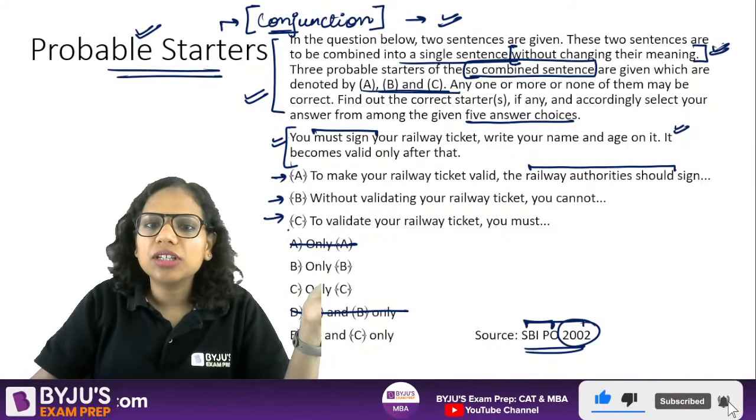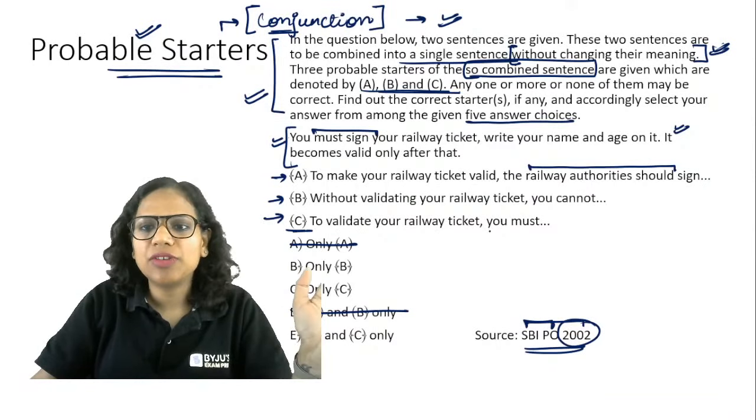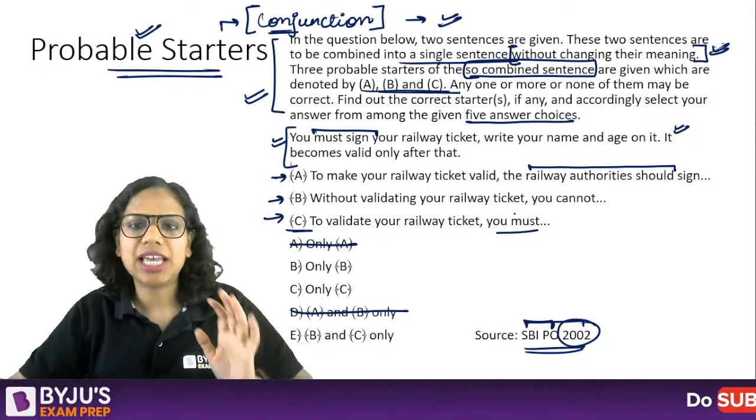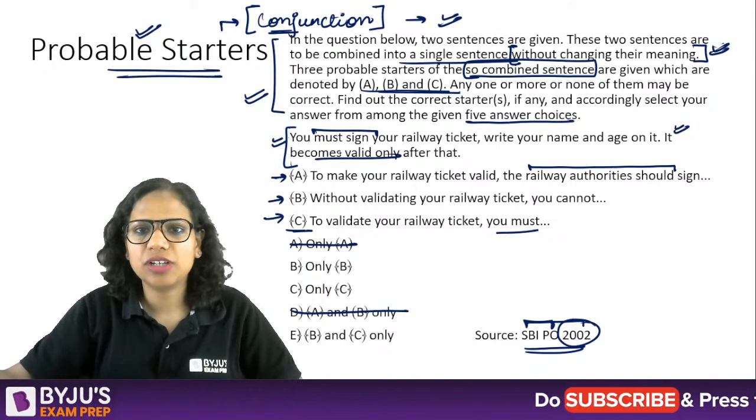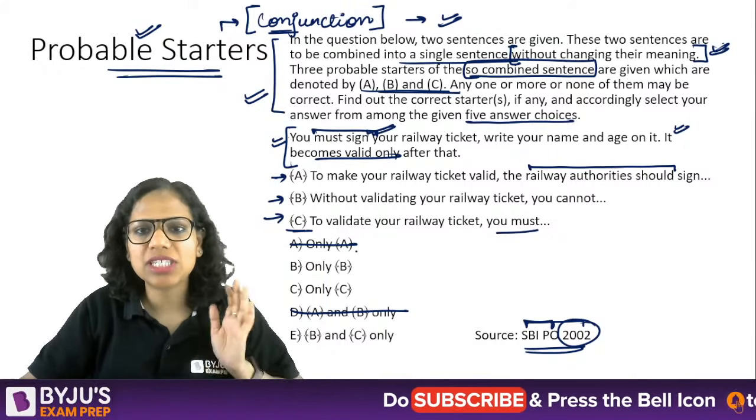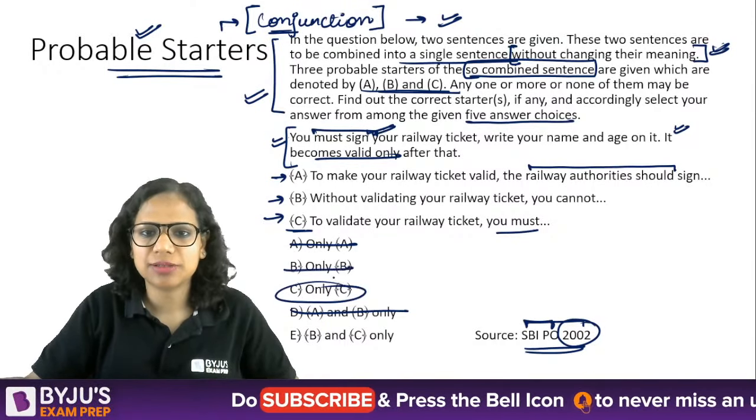Now, C says to validate your railway ticket, you must sign it. Yes, now this makes sense. To validate your railway ticket, you must sign it. So C is definitely a part of the answer.